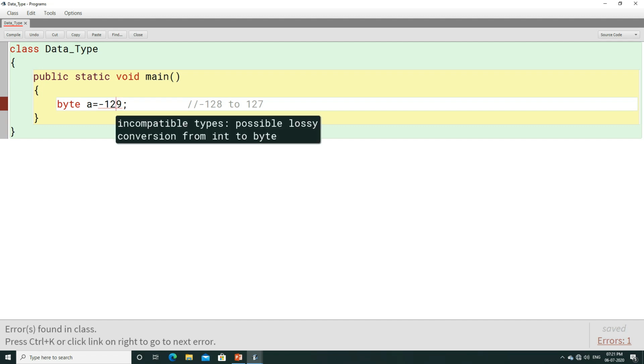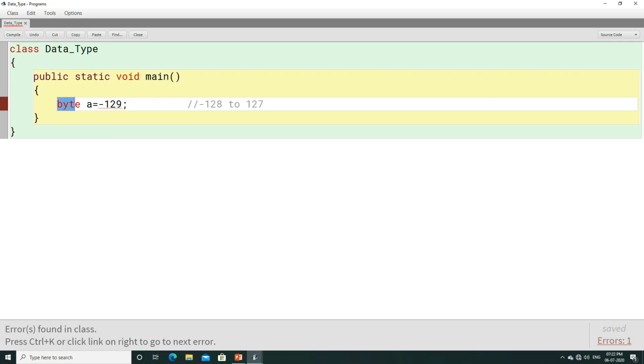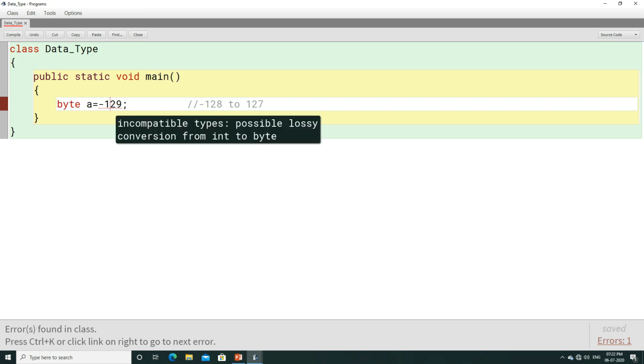Here in incompatible types, the value you have used and the data type you are using are incompatible. They are not compatible with each other. This is an integer value which crossed the limit of byte. Minus 129 cannot be stored in the byte data type, so this is going to give you an error, right? Now you will ask me, sir, is there any way that we can convert minus 129 into the range of byte? These things we are going to cover in our upcoming videos. But for the time being, you just have to remember that as we are crossing the limit of byte, this is showing you an error.